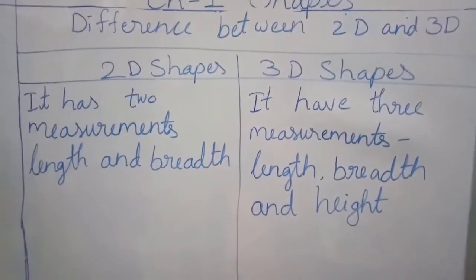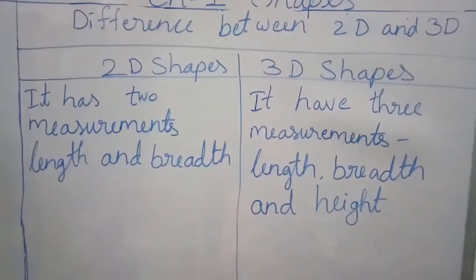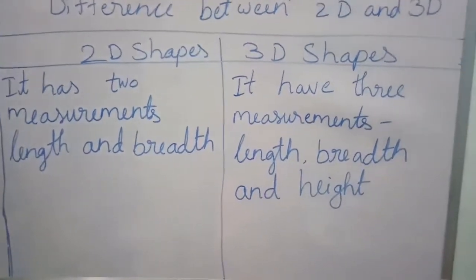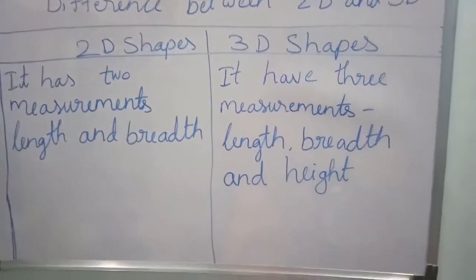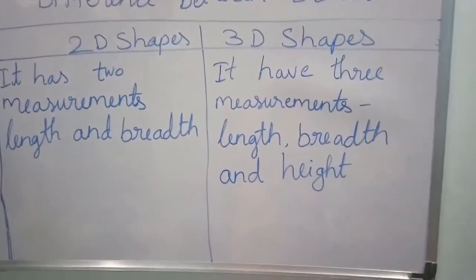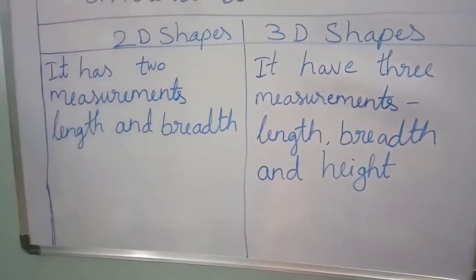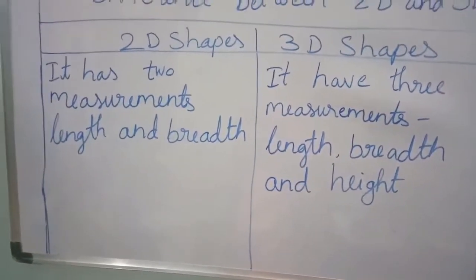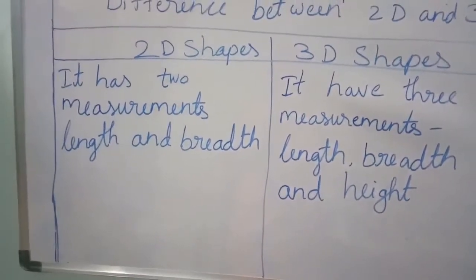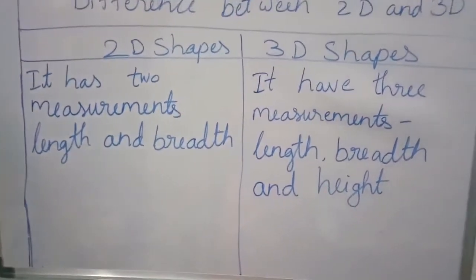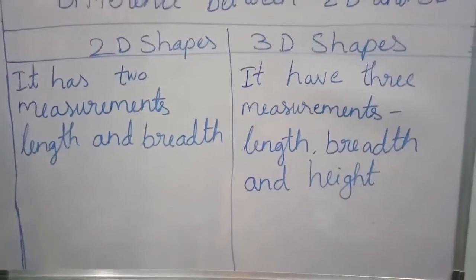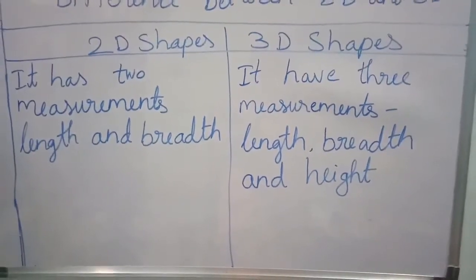A 2D shape has two measurements, length and breadth. A 3D shape has three measurements, length, breadth and height.